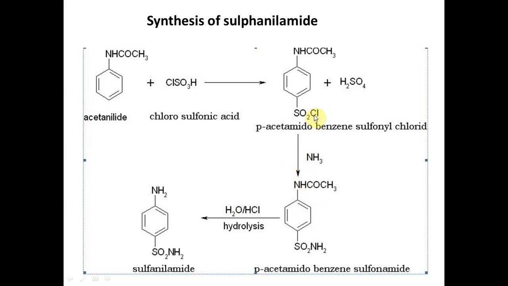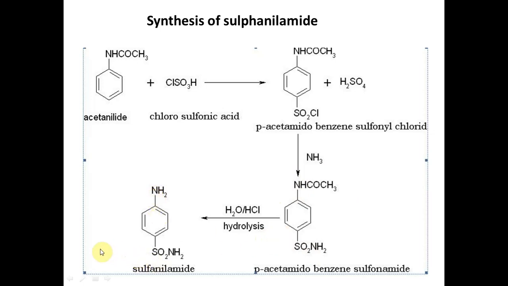So what is happening? Cl is getting lost, and a hydrogen of the ammonia is getting lost as HCl, and SO2Cl is getting converted to SO2NH2. So a sulfonamido group is created at the para position, and then finally it is subjected to acidic hydrolysis, H2O/HCl, that is, it is refluxed in the presence of dilute HCl and water, and the CH3CO group is hydrolyzed to form NH2.